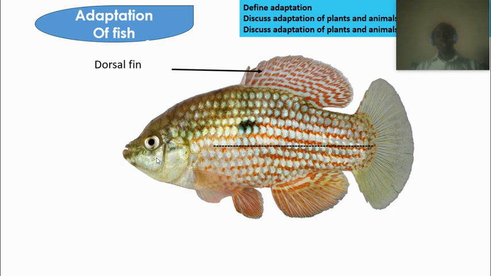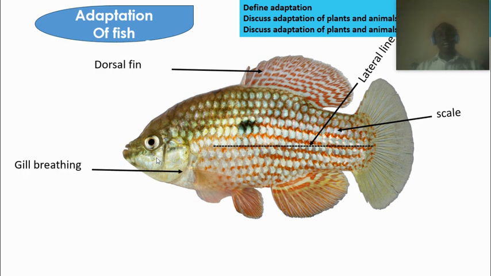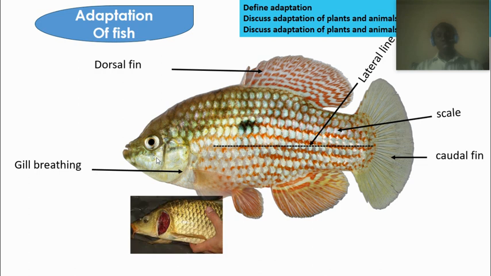They have a dorsal fin for movement, for swimming in the water. They have fins. They also have scales that protect them in the water. The scales are usually thick. They also have a lateral line that can help them to detect vibration, to detect movement of water. They also have gills that help them to breathe. The gills are covered with an operculum. If you open the operculum, this is what you see, the gills. It's very reddish. This is what they use for breathing, for gaseous exchange instead of lungs. Since they don't live on land, they use the gills instead of lungs.